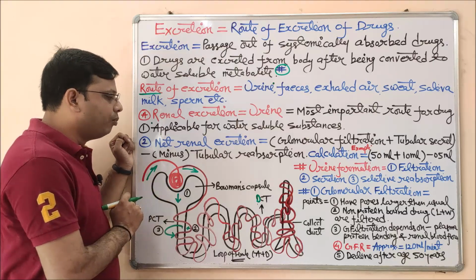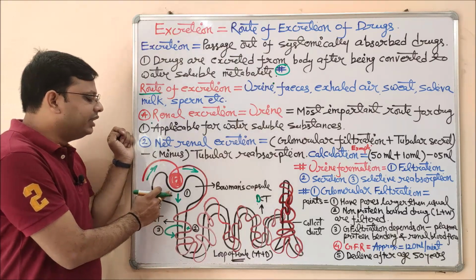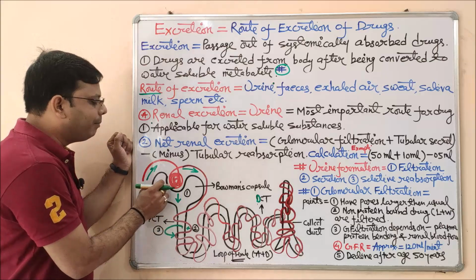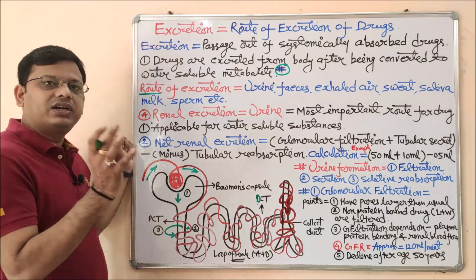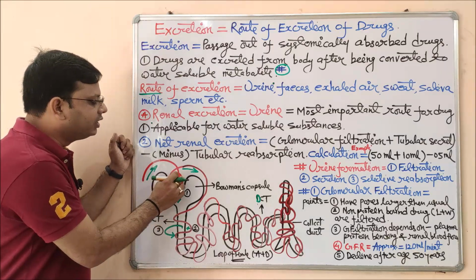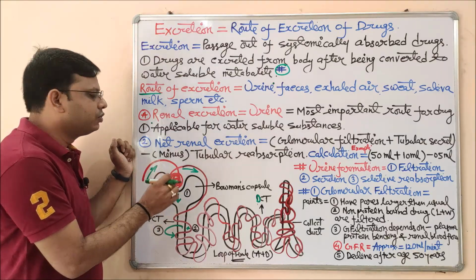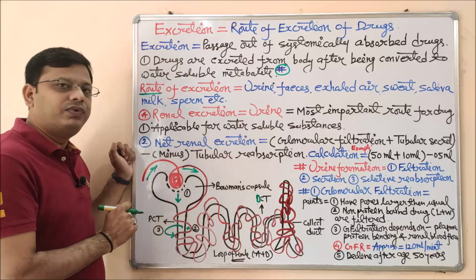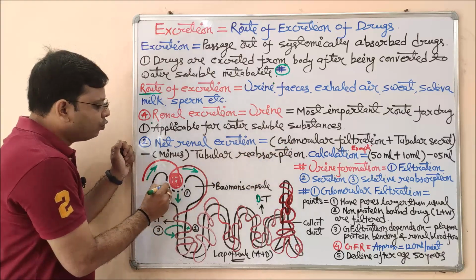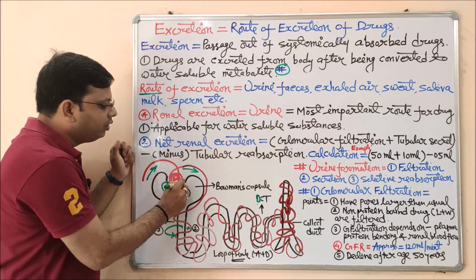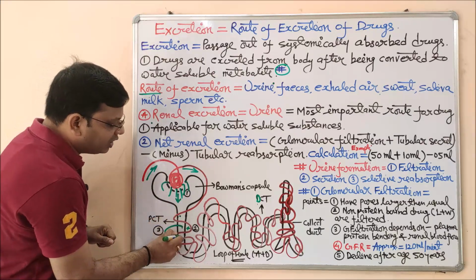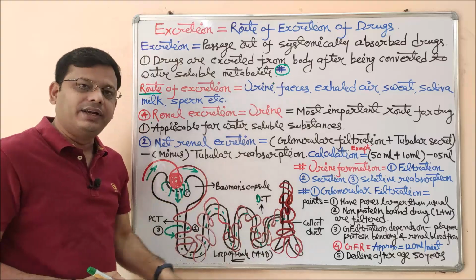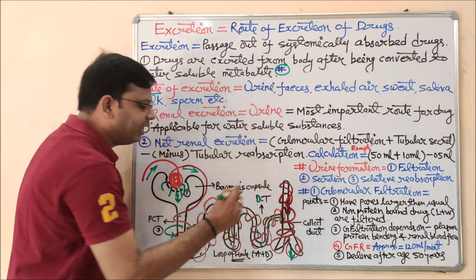So the blood is coming to the Bowman's capsule. Here in the Bowman's capsule there are some specific pores. Usually the pore size of the Bowman's capsule is larger than the others. So what is going to happen? This is a cluster of blood vessels which makes a structure like a wool ball. The drug or the metabolite or any other toxic substance available in the blood gets filtered through this filtration process. This is called Bowman's capsule filtration, or simply the first one is filtration. Via this pore the drug will come out to the lumen of the nephron, and via the lumen they will travel to the collecting duct, and from the collecting duct they will get eliminated as urine.